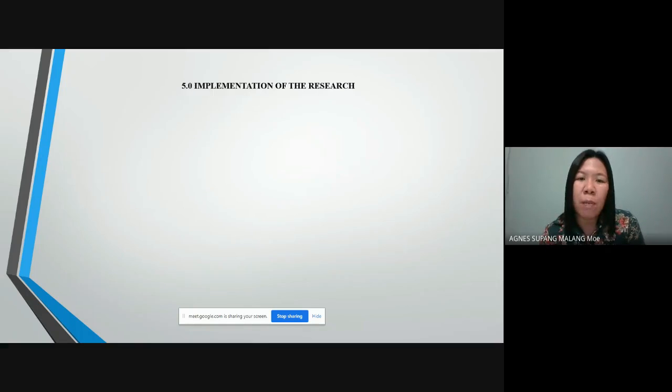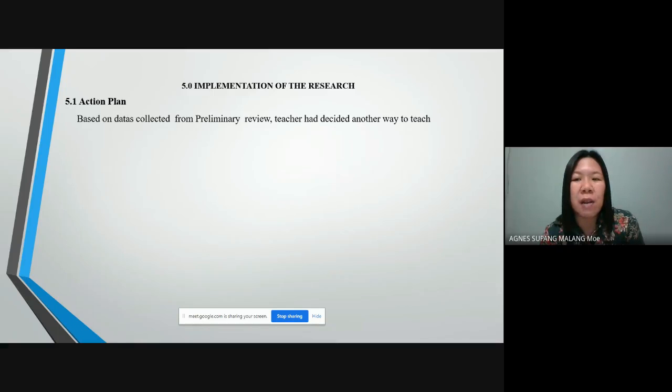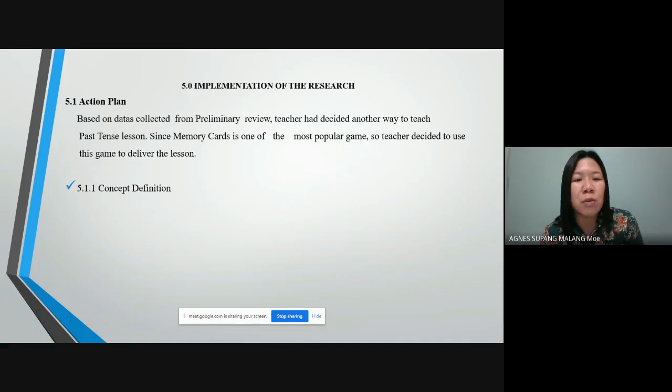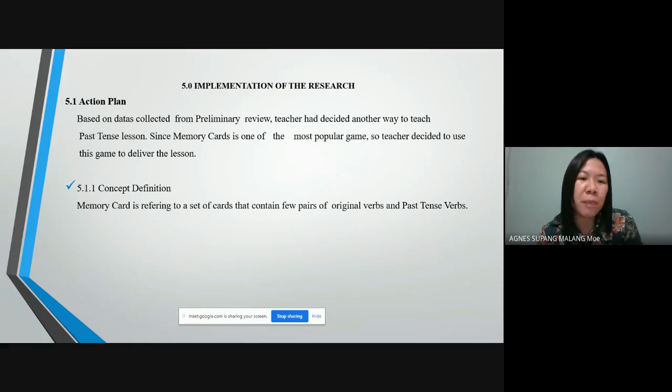Next, I'm going to talk about the implementation of the research. 5.1 The Action Plan. Based on data collected from preliminary review, teacher had decided another way to teach past tense lesson. Since memory cards is one of the most popular games, teacher decided to use this game to deliver the lesson. I'm going to talk about the concept definition first.